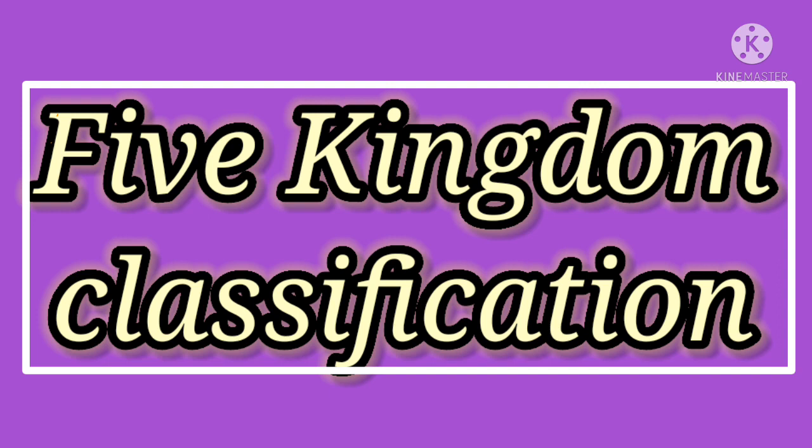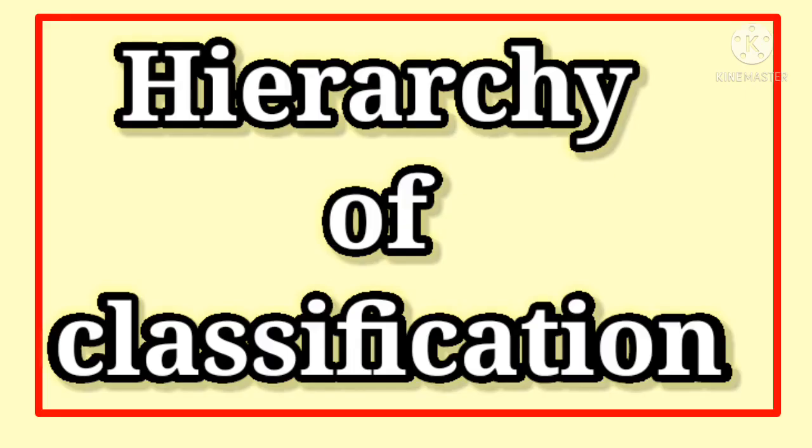Based on cell structure, mode of nutrition, body organization and reproduction, they arranged the five kingdom classification. Clear? Then hierarchy of classification.